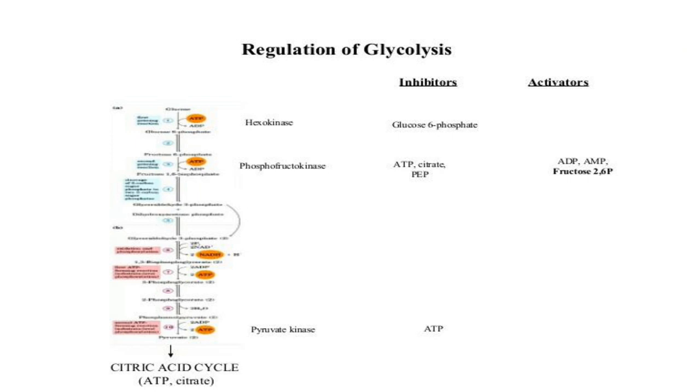Pyruvate kinase is inhibited by ATP. When there is ATP in the medium, the glycolysis reaction at this step 10 is inhibited. And this is the entire process of glycolysis.